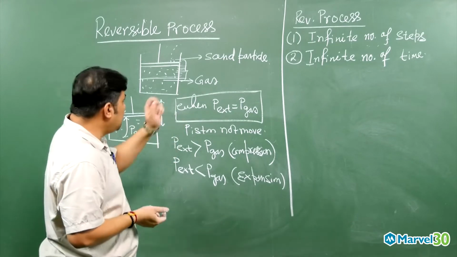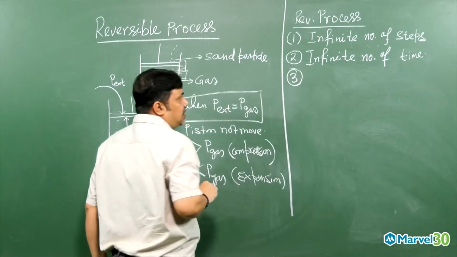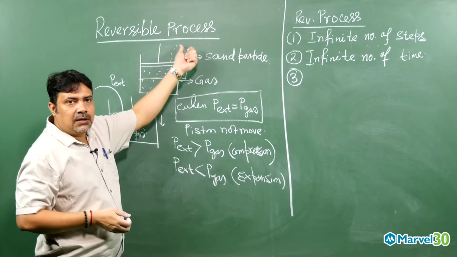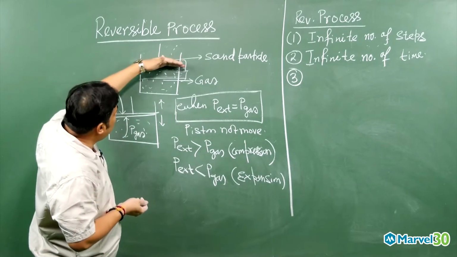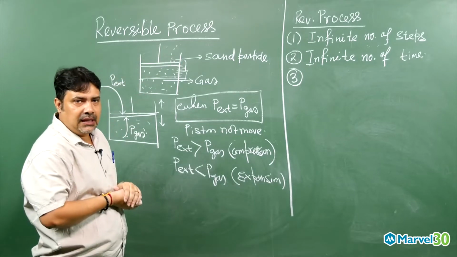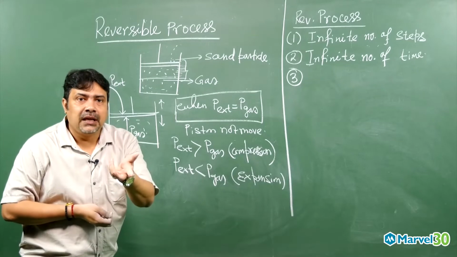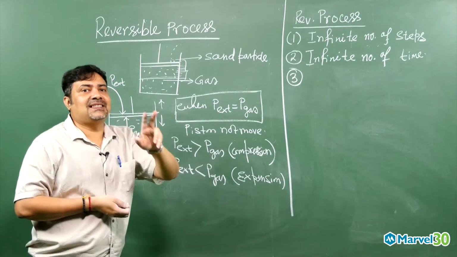And then the third point we can say this. When I give the example, you understand, slowly I am putting one by one sand particle. Then what is happening? This piston is slowly coming, and the system is getting time to maintain the thermodynamic equilibrium with the surroundings.